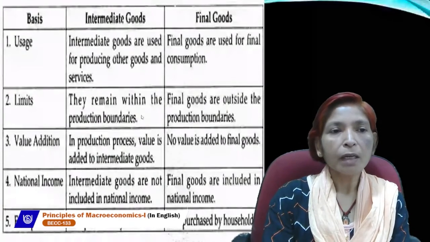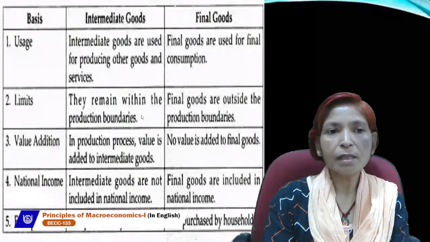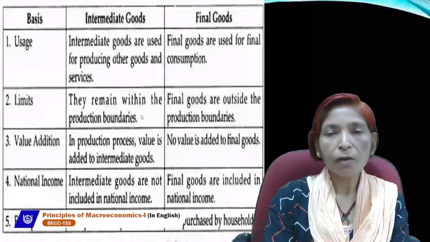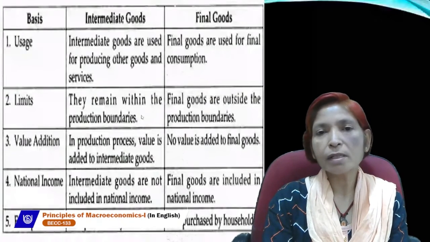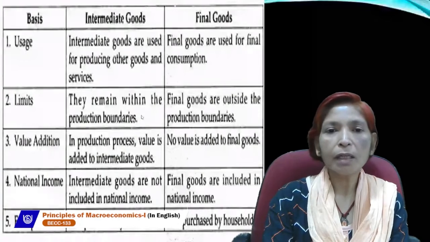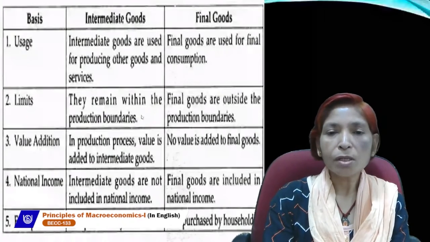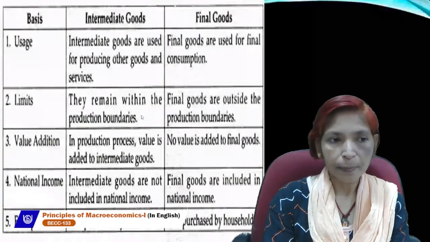Nominal GDP is the GDP of all the goods and services which are produced by the economy at current market prices. And real GDP is the value of all the goods and services produced by an economy, including its investment, government spending, and exports, and it is based on constant year prices.